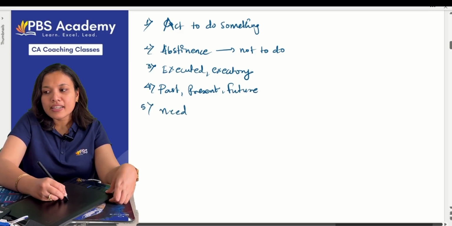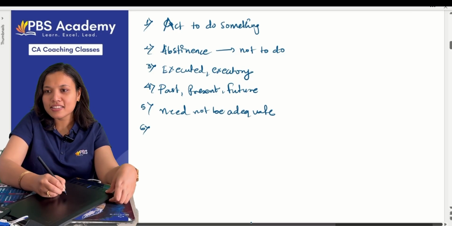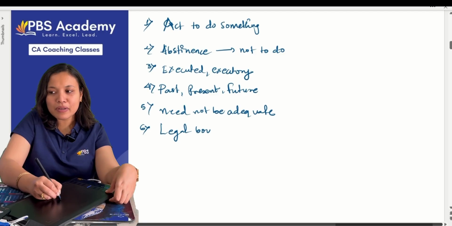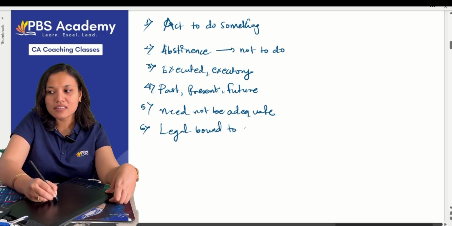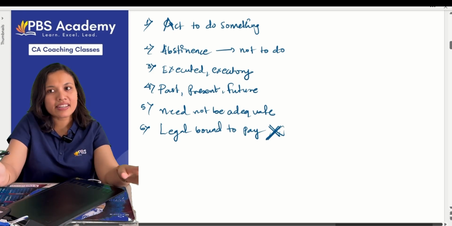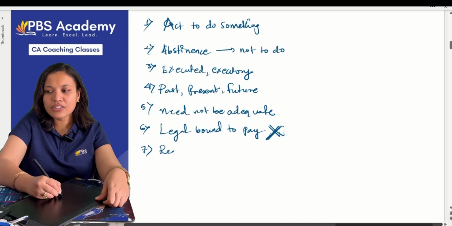Need not be adequate. Okay, remember my bungalow here. Next, one who is legally bound to pay, remember the witness, that is not a consideration. One who is already legally bound to pay cannot be regarded as consideration. Last, it should be real, not illusory.